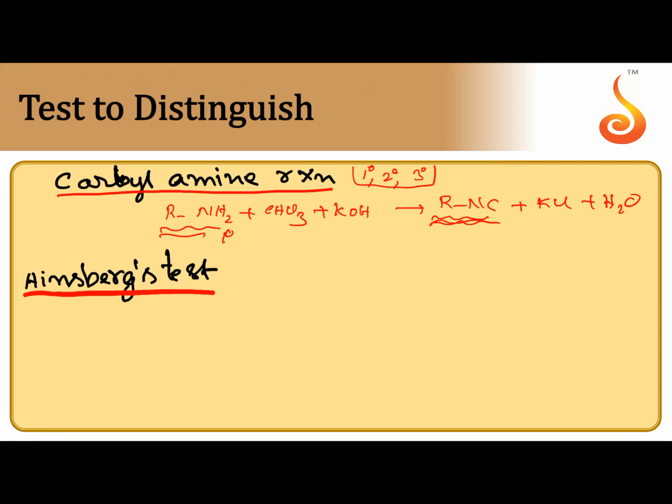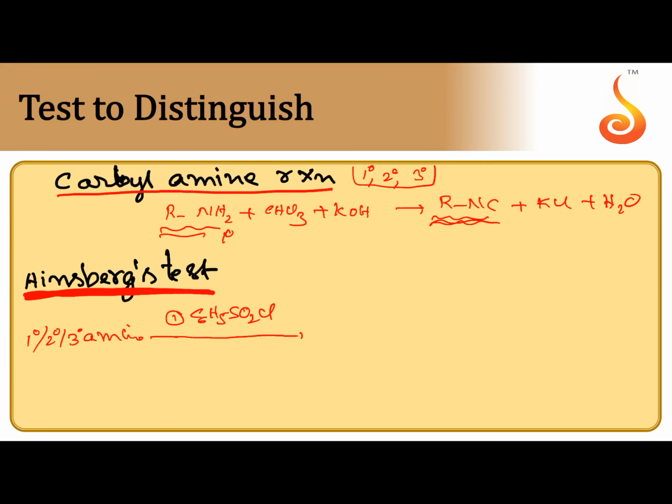Next one, Hinsberg's test. This is a very important and common test used to identify 1 degree, 2 degree and 3 degree amines. Let us take 1 degree or 2 degree or 3 degree amine given to us, taken in a test tube. To this, Hinsberg's reagent is added.